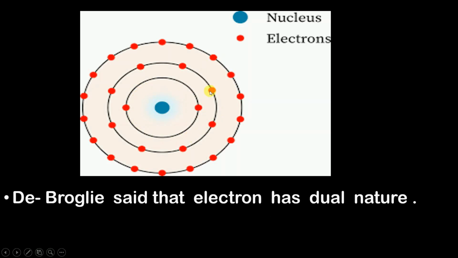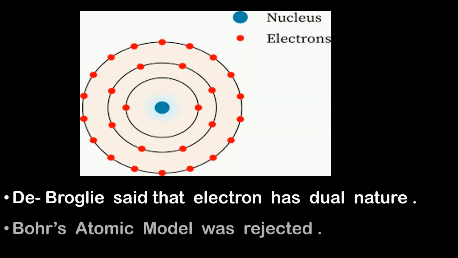But then came de Broglie. He said that electron has dual nature. Now, what is the meaning of this? He said that an electron will sometimes behave like a wave and sometimes it will behave like a particle. And this model of Bohr was given on the complete assumption that the electron is a particle. They did not consider that the electron is a wave as well. So therefore, this atomic model of Bohr was rejected.